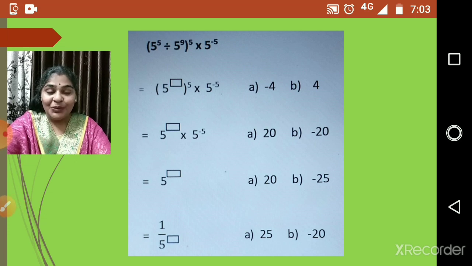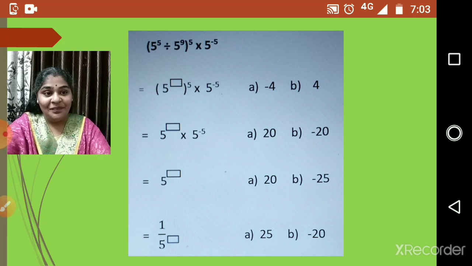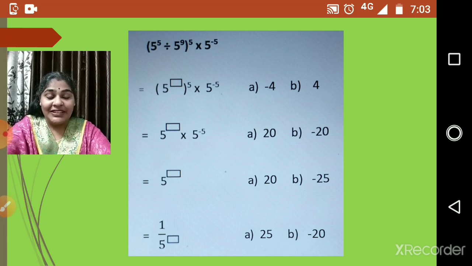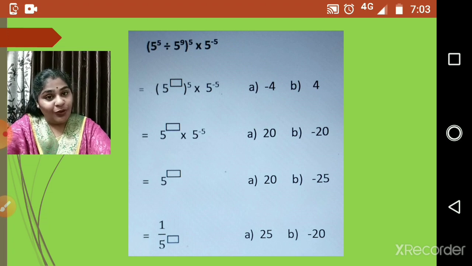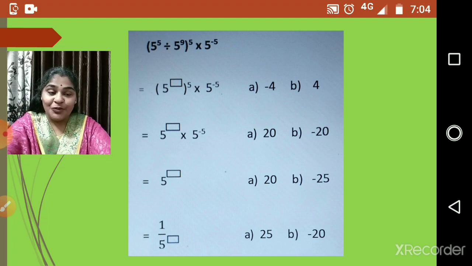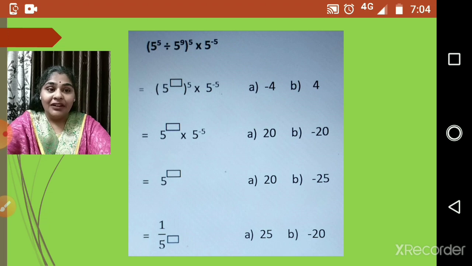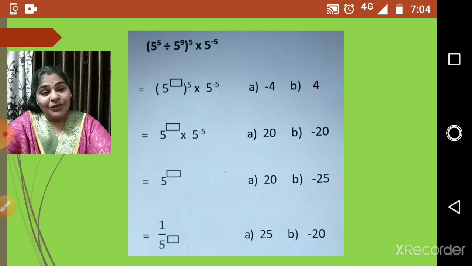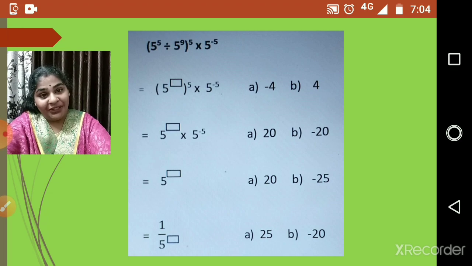Now I think you people are familiar with this. Okay, so once again I'll tell you, do all the solved examples from the textbook, thoroughly learn all the laws of exponents, and do exercise 12.1 thoroughly.